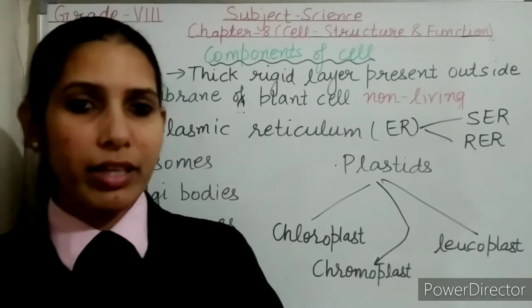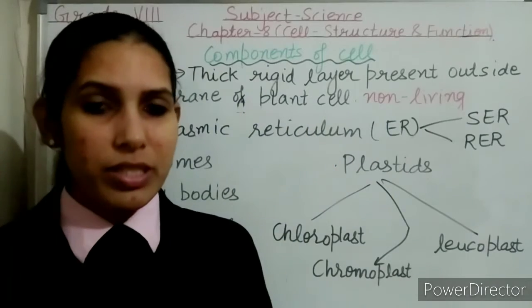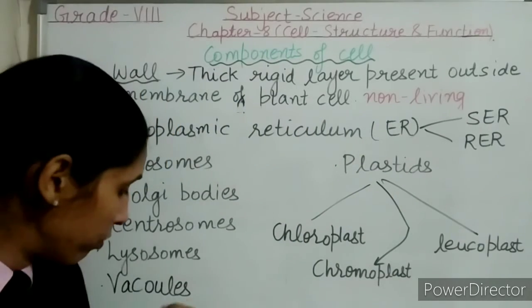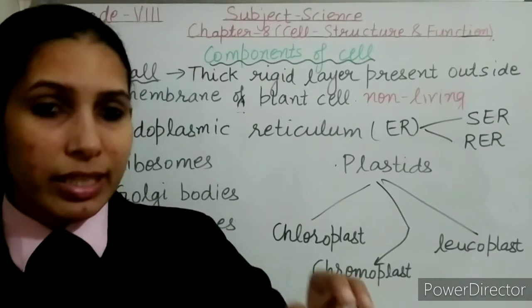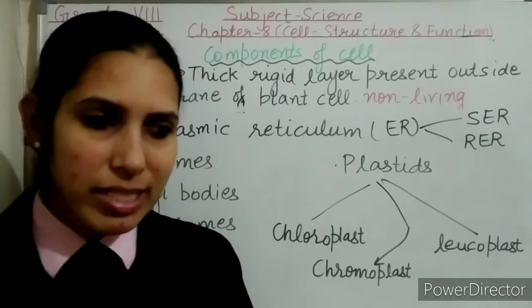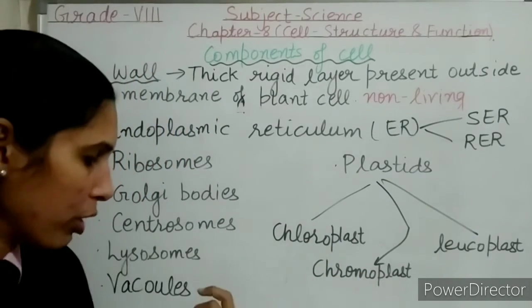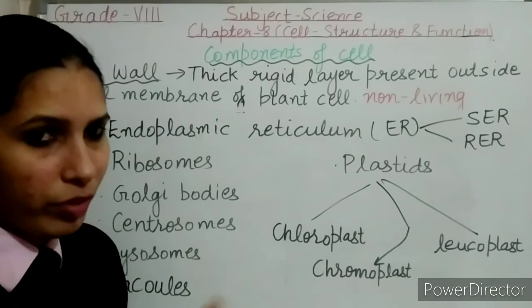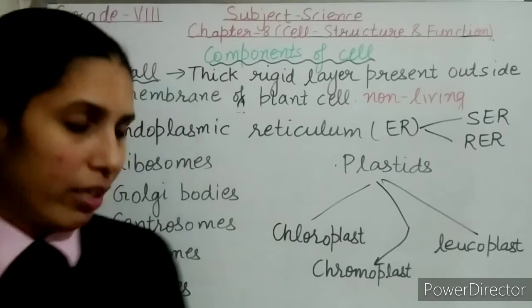Vacuoles, if we see the vacuoles in the plant cell, they are larger in size, and because of the big size of the vacuoles in the plant cell, the nucleus gets shifted to the side. If we talk about the animal cell, then the nucleus is found in the center. But if we talk about the plant cell, because of the big size of the vacuole, the nucleus is on the periphery of the plant cell.